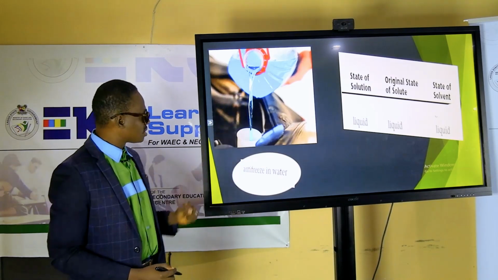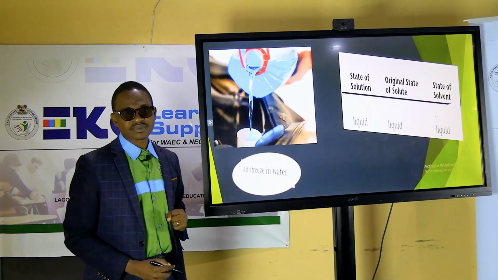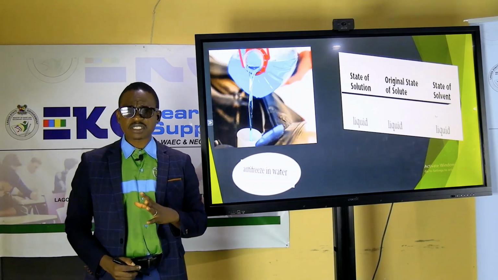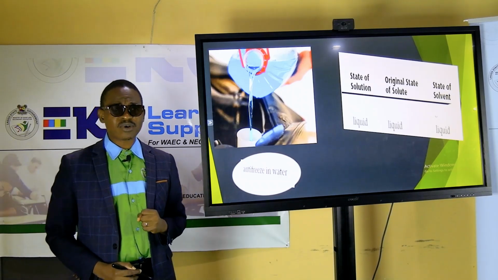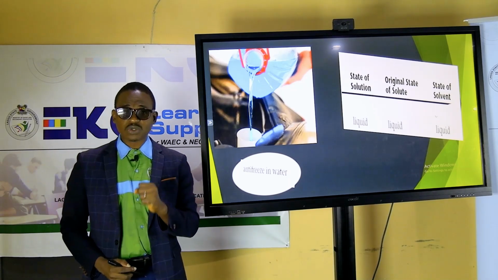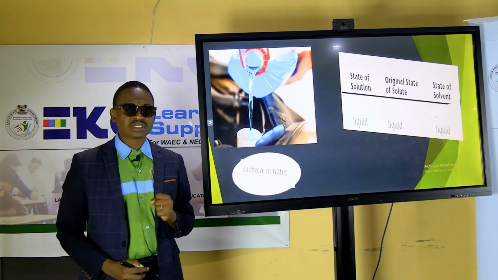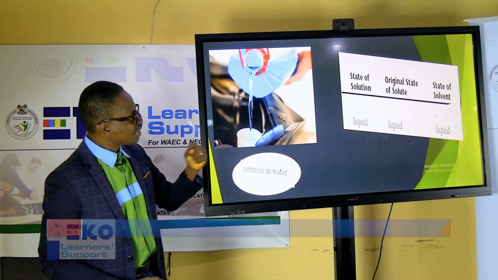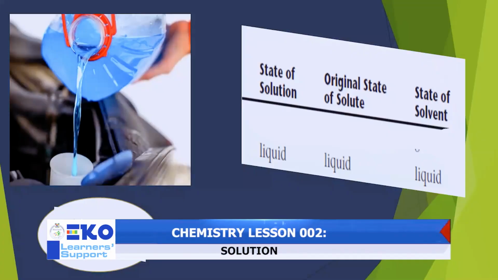Yeah, you can see this. So this is called antifreeze. It's equally a solution, but not in form of what? Gas. It's in form of what? Liquid. So what are the components of this solution that we call solutes and solvents? Yeah, you need to understand, to have a better understanding, that the solute in this is liquid.